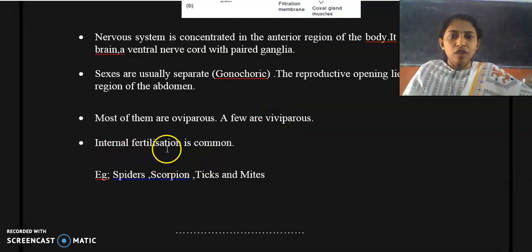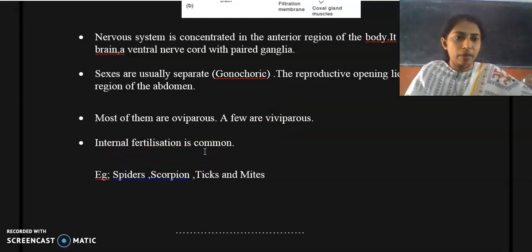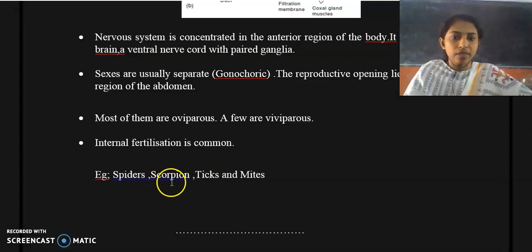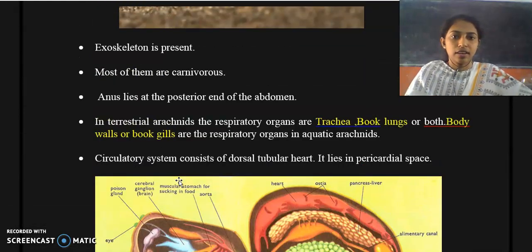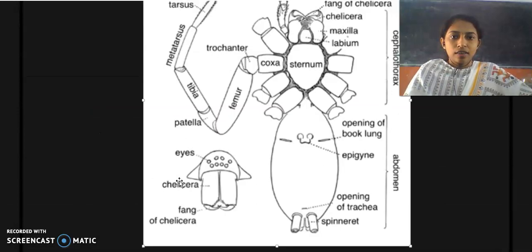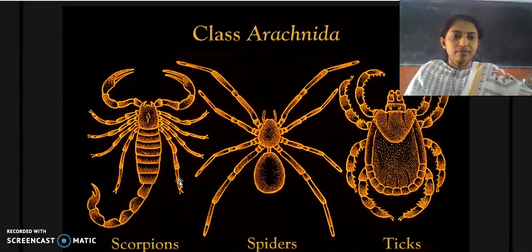And internal fertilization is common. That means the fusion of male and female gametes takes place inside the body of an organism, and such fertilization is called internal fertilization. So these are the salient features of class Arachnida, and here are some examples: spiders, scorpions, ticks and mites.